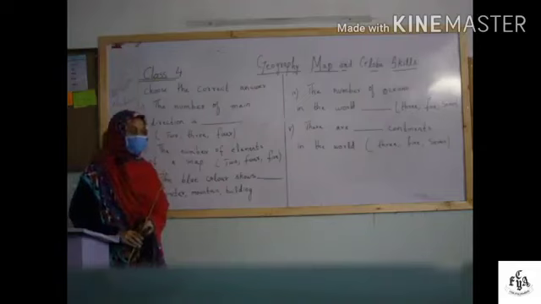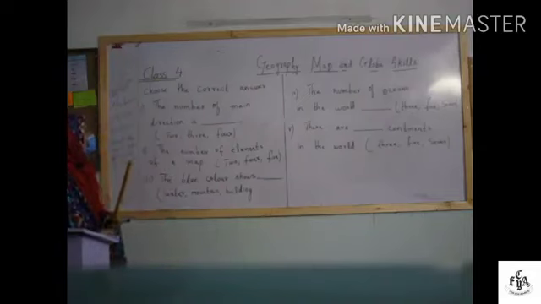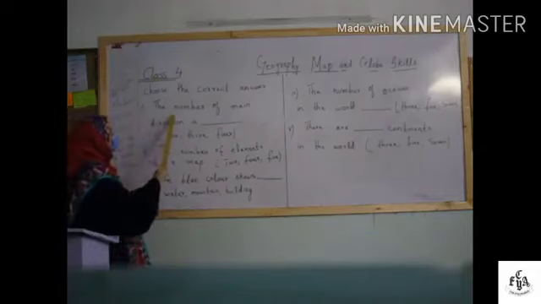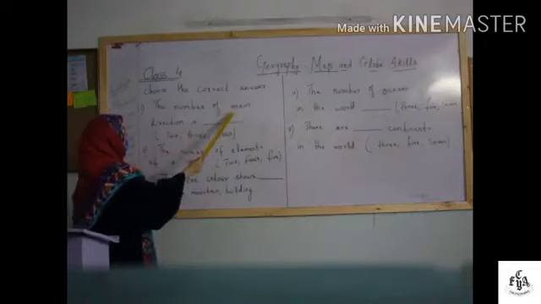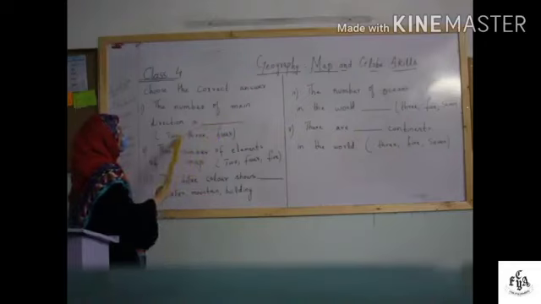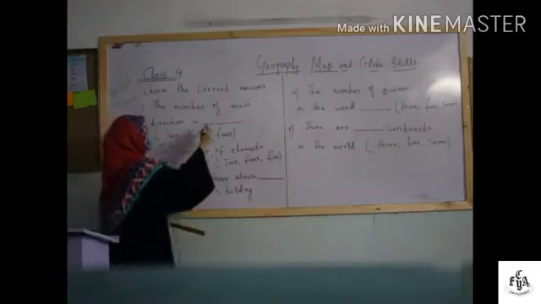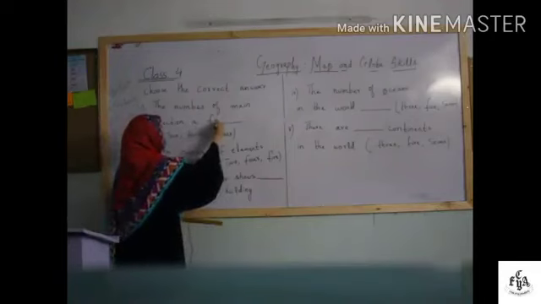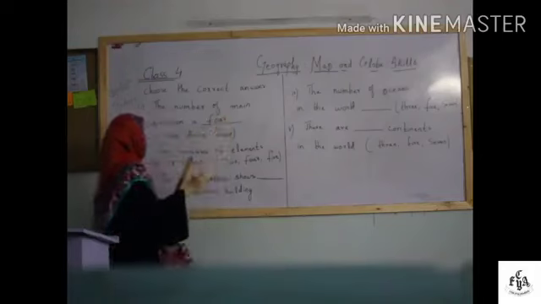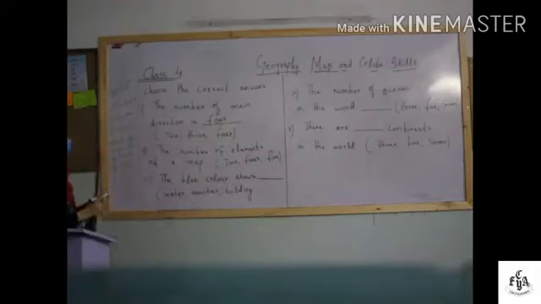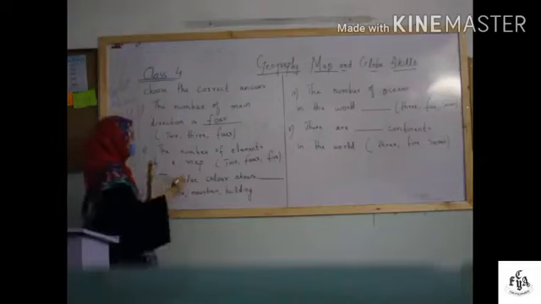Now let's do exercise. Choose the correct answer. The number of main directions is dash: 2, 3, 4. How many directions are there? 4. The number of elements of a map are 2, 4 or 5. They are 5.